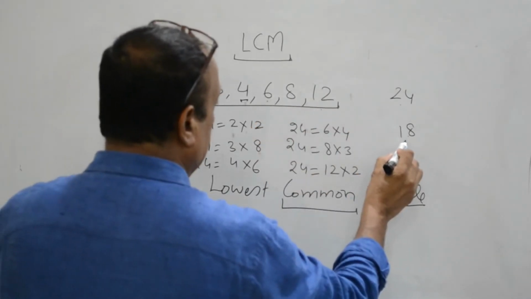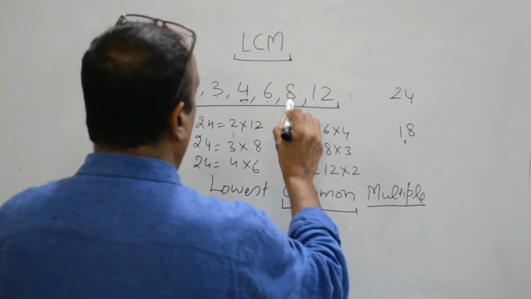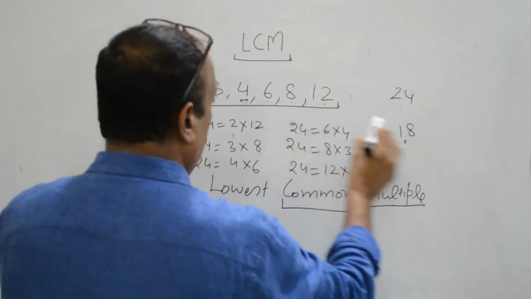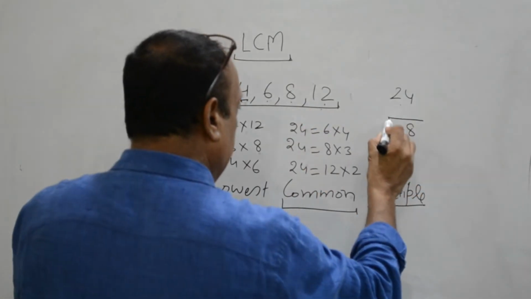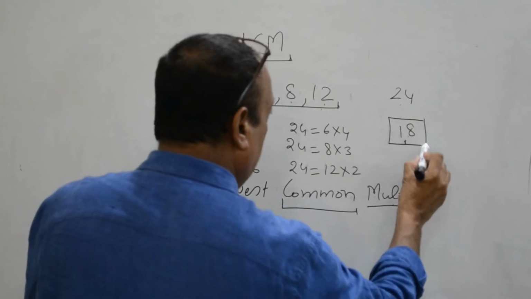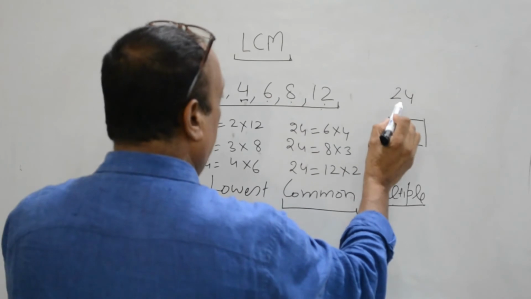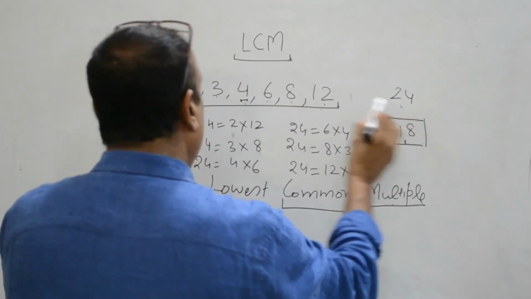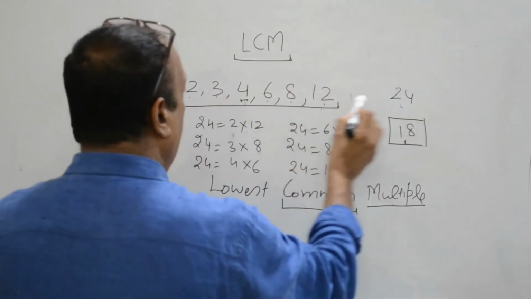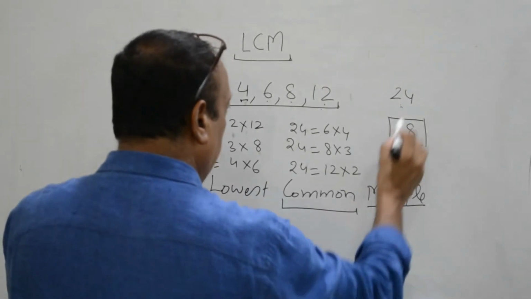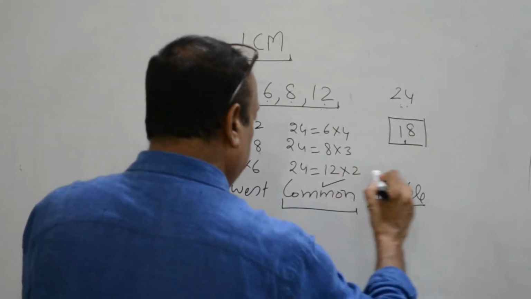But 18 is again not a multiple of 8 and 12. So here 18 is not a common multiple of all these numbers. But in the case of 24, 24 is a common multiple of all these numbers. That is why 24 is a common multiple.